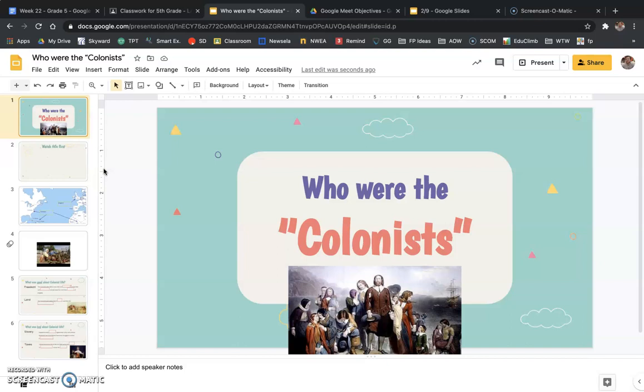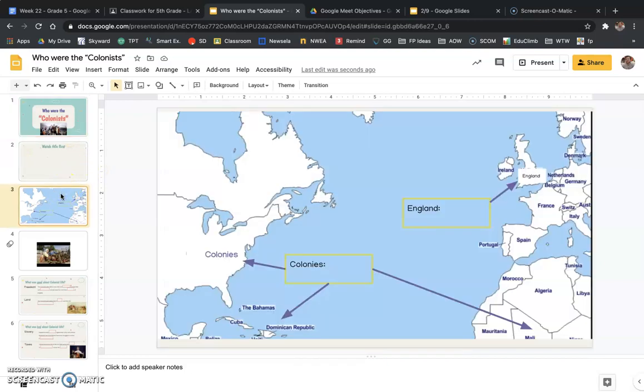So the first thing that I want us to do today is look at a map here and get a couple different ideas of where these people are from, the different places that were important during this time. Right now we are talking about the 1700s, before there was a United States of America, before there was a Canada, before there was a Mexico. So first let's look at the colonies here.